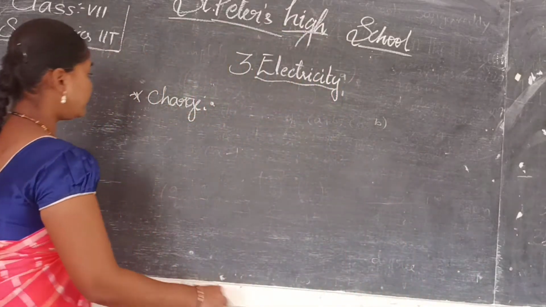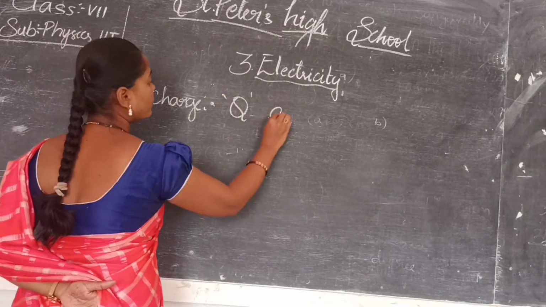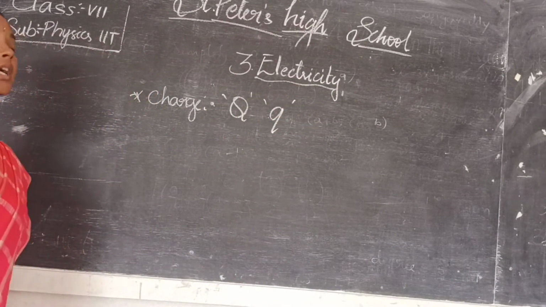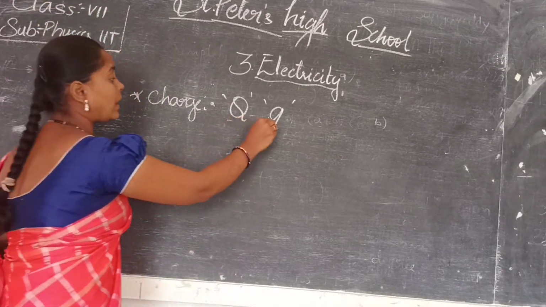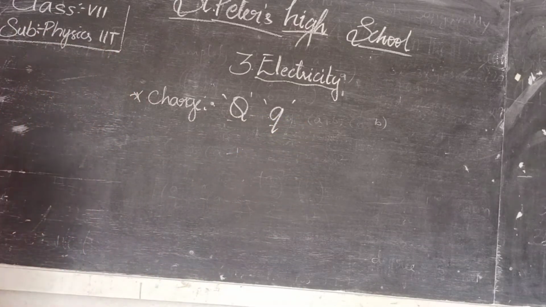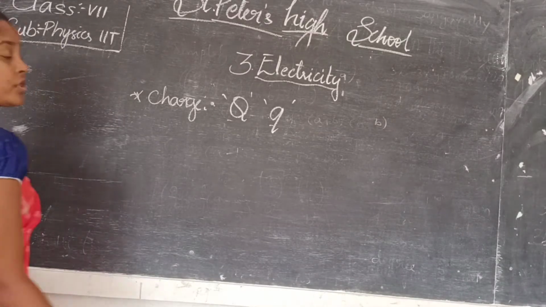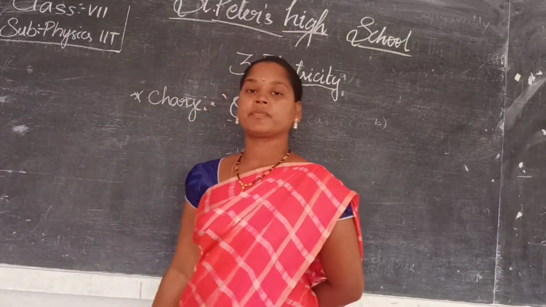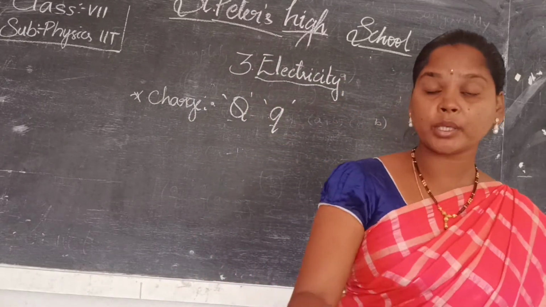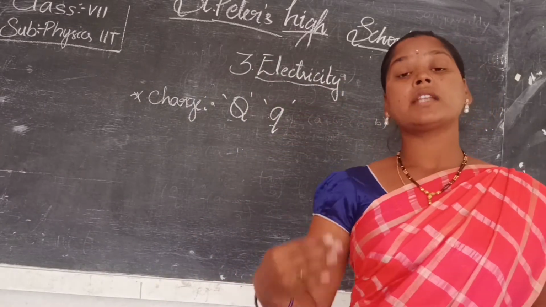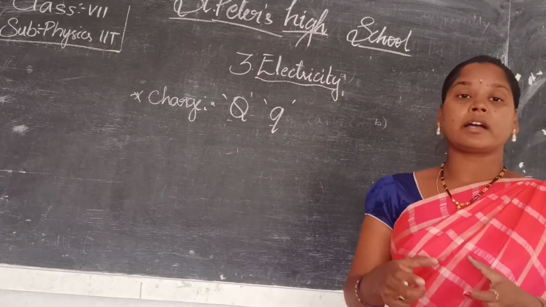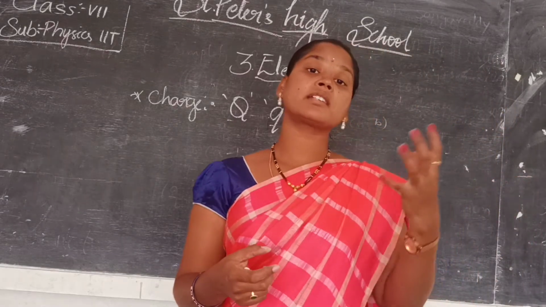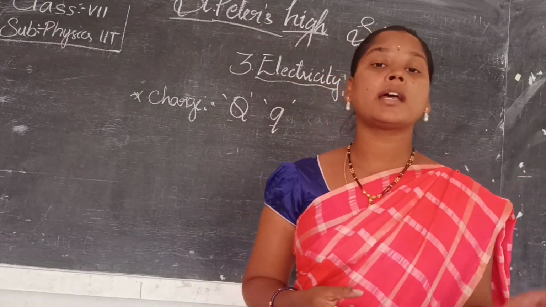It is denoted by either capital Q or small q. Here is the process of charging a body. See, do we charge our mobiles? That means we are supplying some electric power to it. We are giving some charge to it. So that process of charging is called electrification. That means it is acquiring some charge, it is taking some charge.